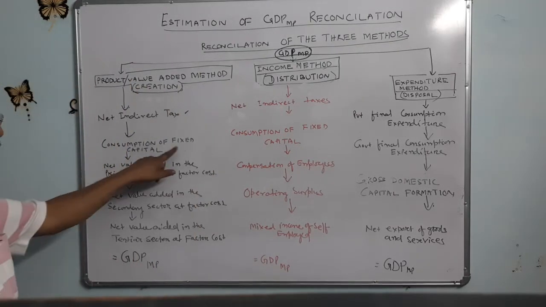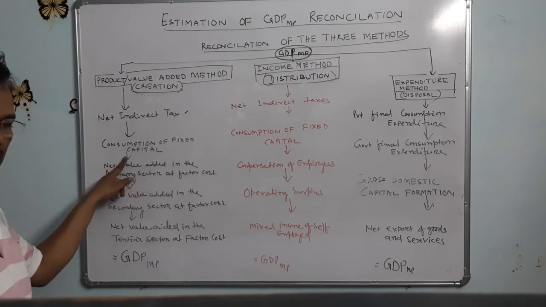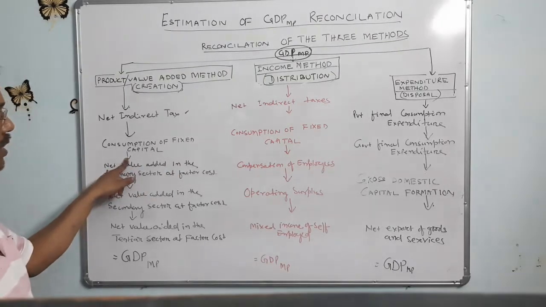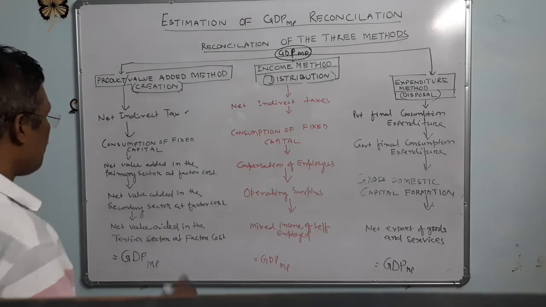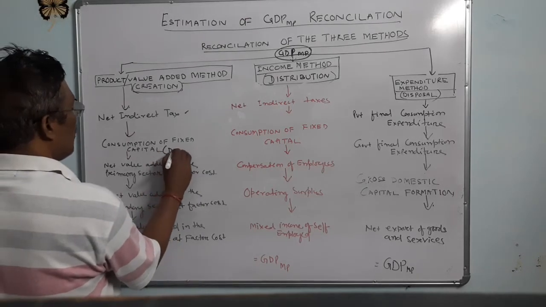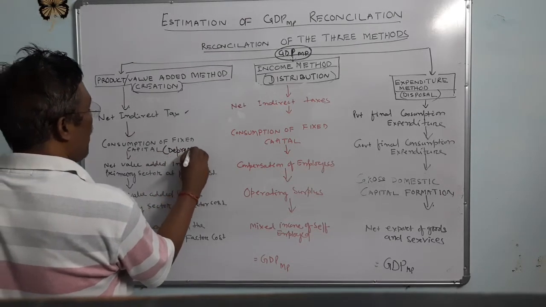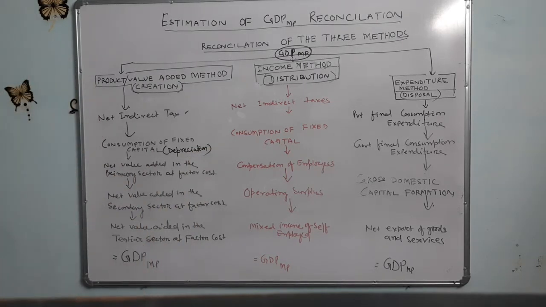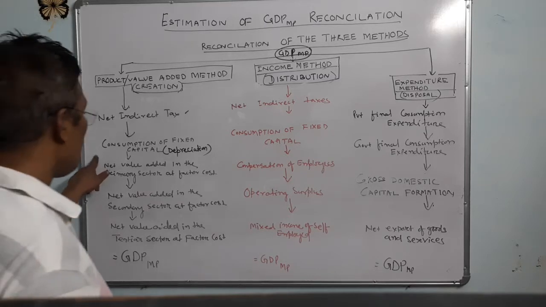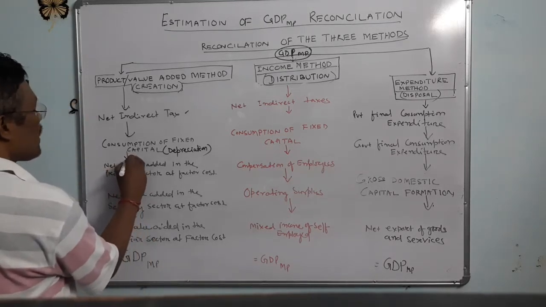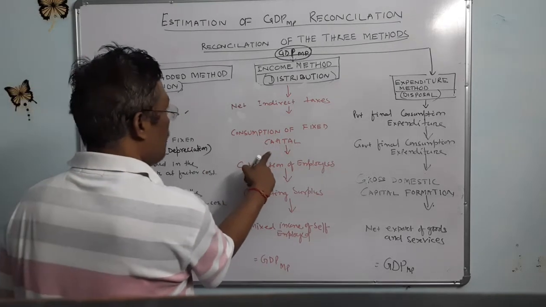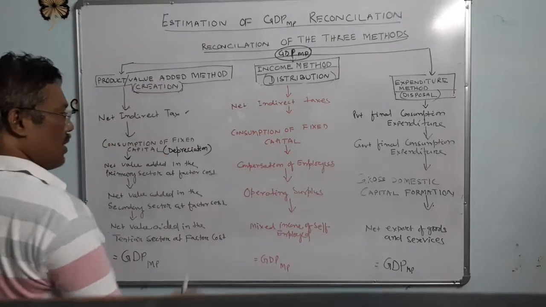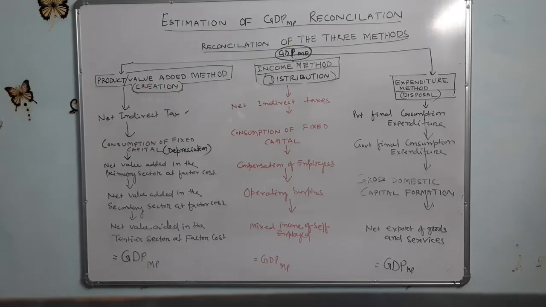Next, consumption of fixed capital, or depreciation. Here also it is consumption of fixed capital in the income method.